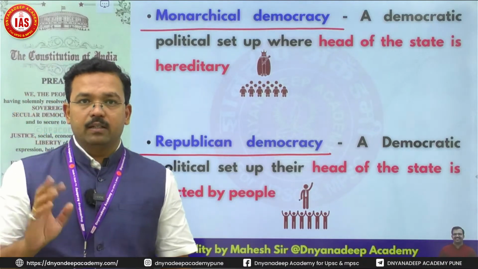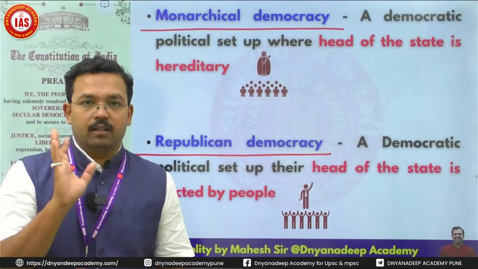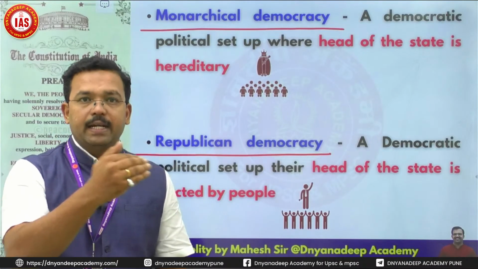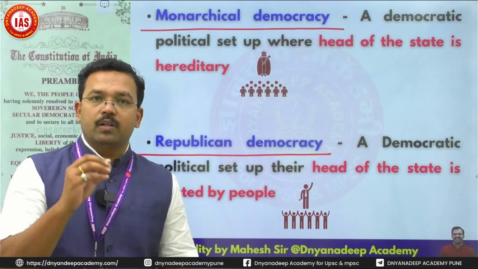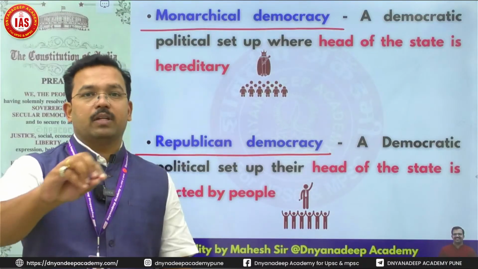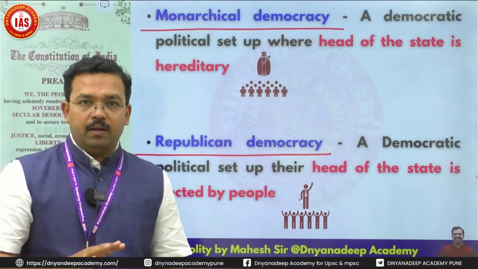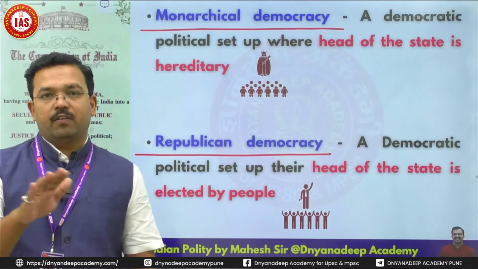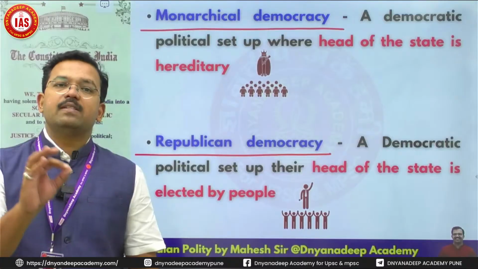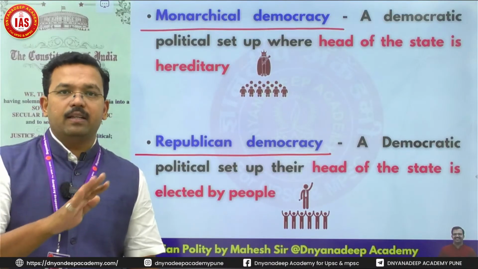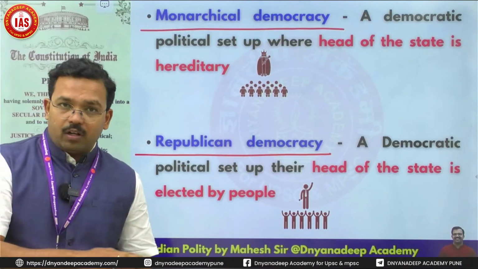In Britain, head of the state is queen. It is hereditary position. So in Britain, there is a monarchical democracy. In India, we have republic democracy. In India, head of the state is president of India, and he is always elected, not directly, indirectly, but he is always elected.